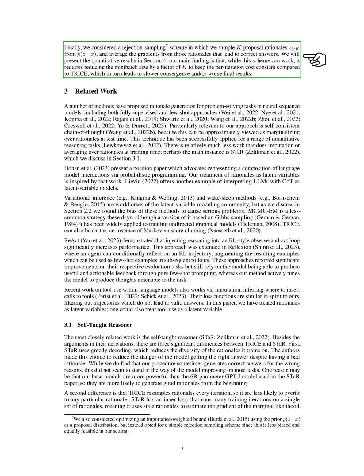Finally, we considered a rejection sampling scheme in which we sample proposal rationales from p(z given x), and average the gradients from those rationales that lead to correct answers. While this scheme can work, it requires reducing the mini-batch size by a factor of k to keep the per-iteration cost constant compared to TRICE, which in turn leads to slower convergence and/or worse final results.